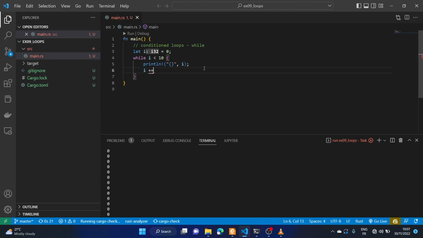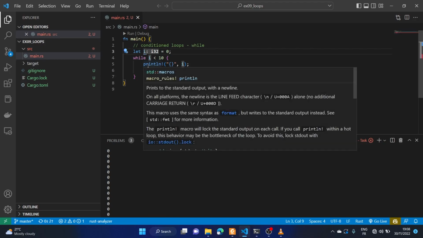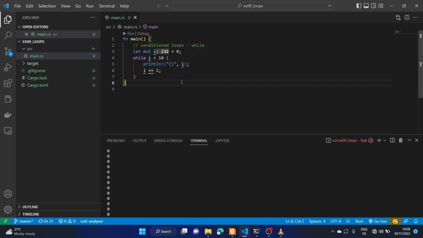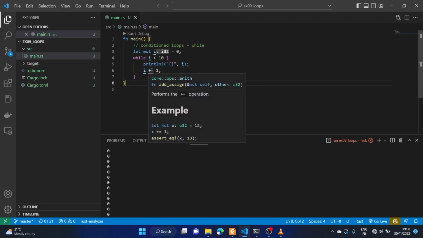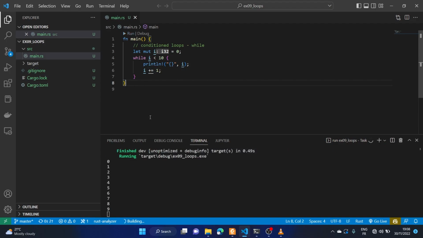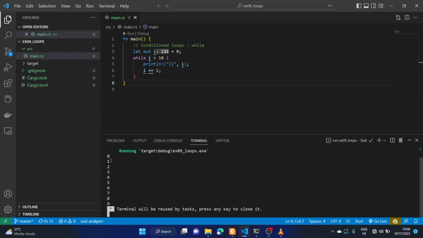i will be increased by 1 every time that we run this. So let's modify i so it becomes a mutable variable, and let's change i because we know that we are not people who like failing. We're learning Rust for that matter, so we keep going. So every time i goes through this process, it increases by 1, and if we print this out, there is an end to this program. 0, 1 right up to 9, and we see that when i becomes 10, it stops because this statement becomes false.